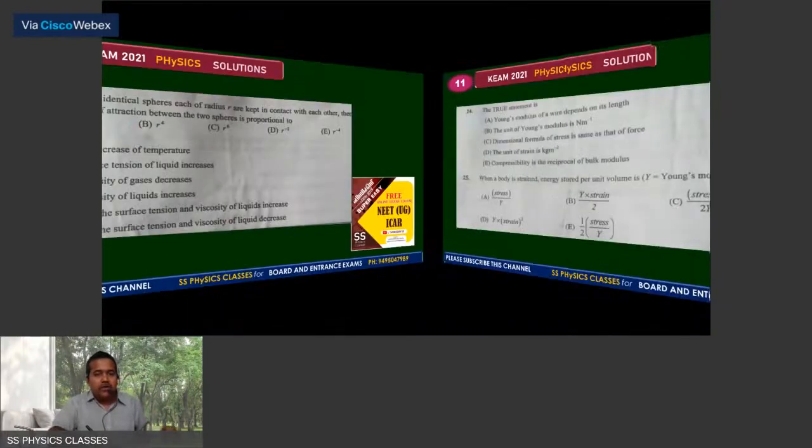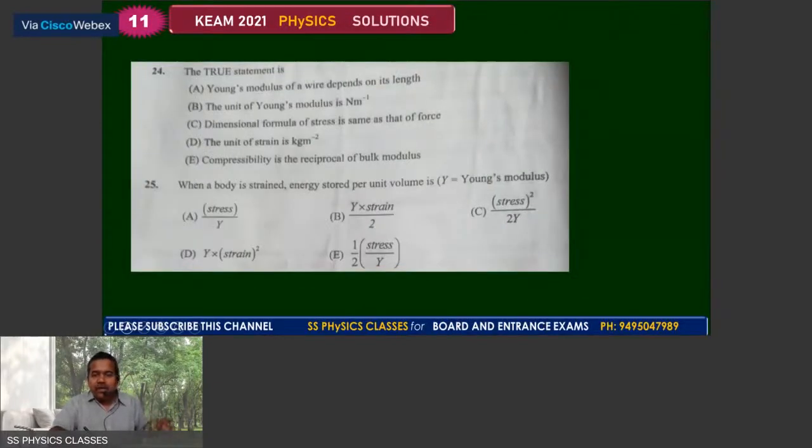We can move with the question number 24. The true statement is: the Young's modulus of a wire depends upon its length. It is not one. The unit of Young's modulus is Newton per meter square. The dimension formula of stress is the same as that of force, not pressure. The unit of strain is kilogram per meter square, no dimension, and hence you get the answer as E choice. The compressibility is the reciprocal of bulk modulus.